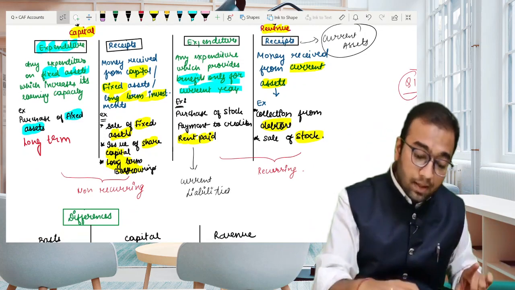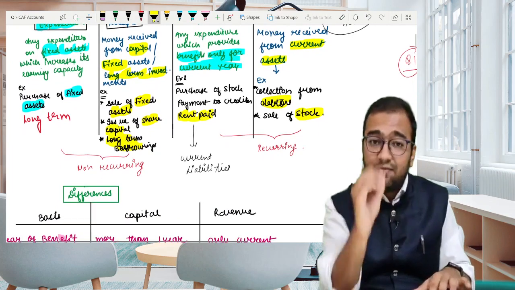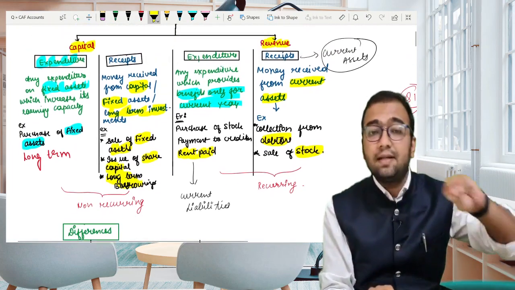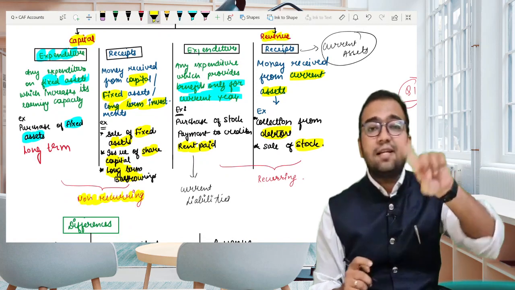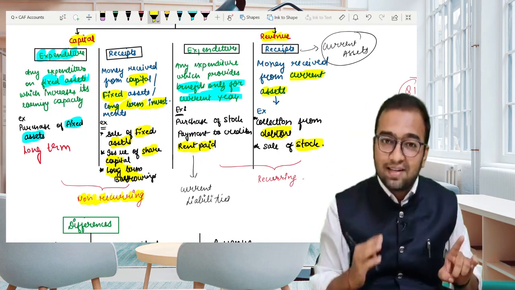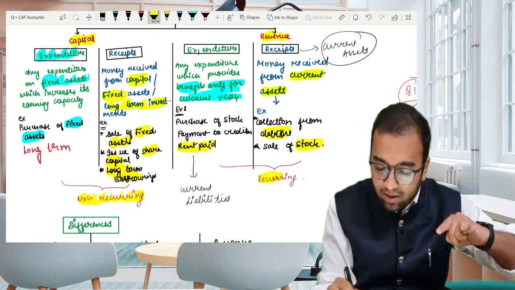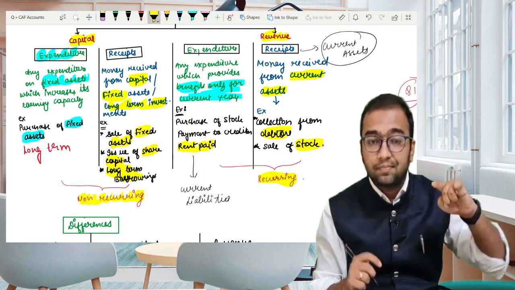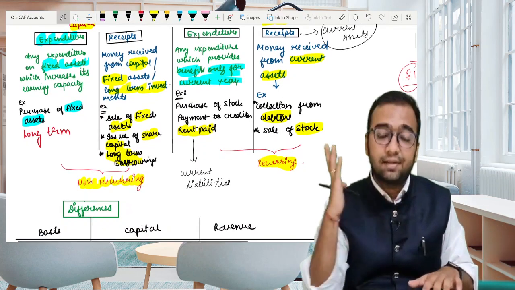One more thing, can we say that capital expenditure and receipts are of non-recurring nature, whereas revenue expenditure and receipts are of recurring nature? Check the examples and you will get to the same conclusion.